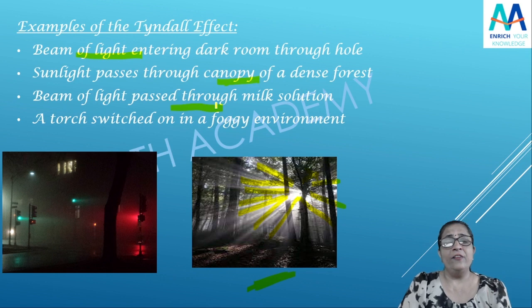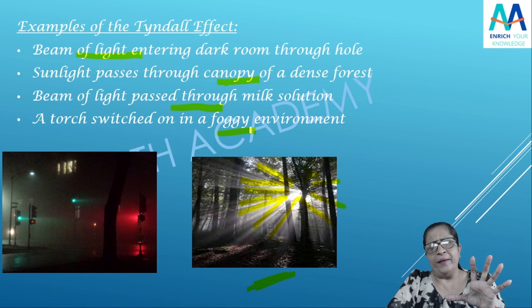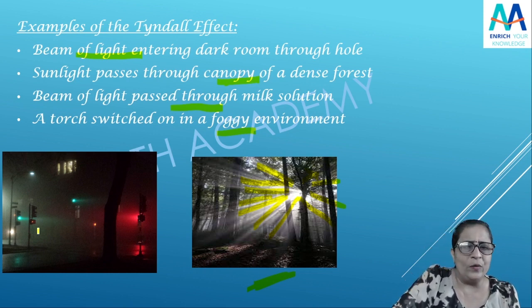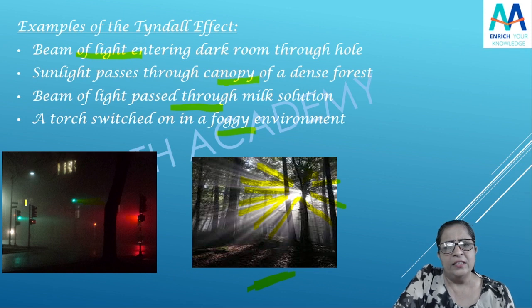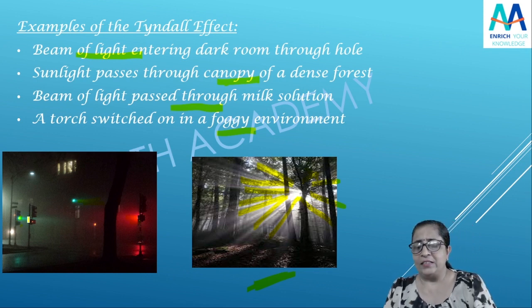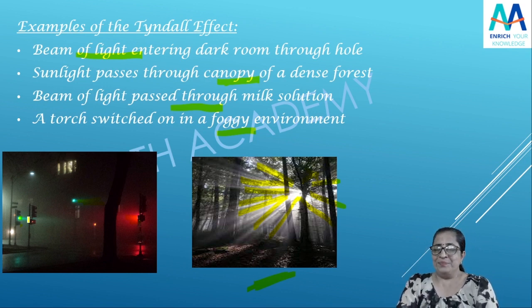Got it? Then if a torch is switched on in a foggy environment, बहुत ज़्यादा fog है, in that foggy environment, if you will switch on the torch, or for example here, like you can see, it is a foggy night there, the road or complete foggy thing is there, and some signal light is on, isn't it? So how can you see this? This light when the signal is on, this is scattered. ये light देखो scattered हो रही है. Am I right? Yeah. So this is again because in the fog क्या होता है? There are water droplets, isn't it?